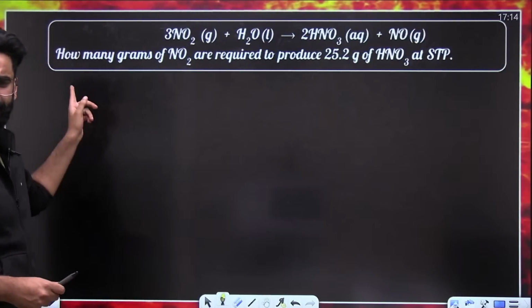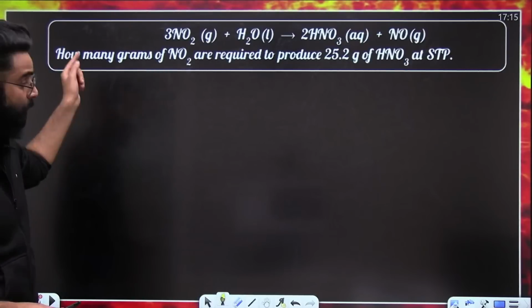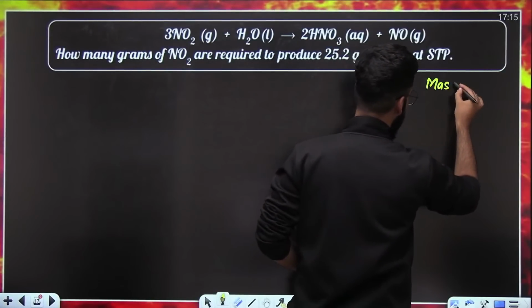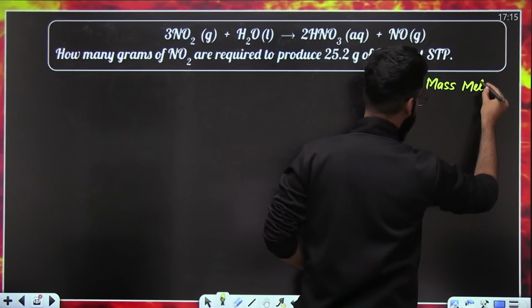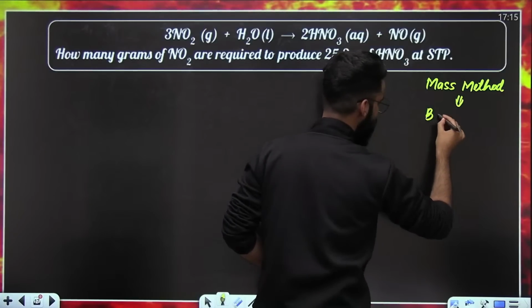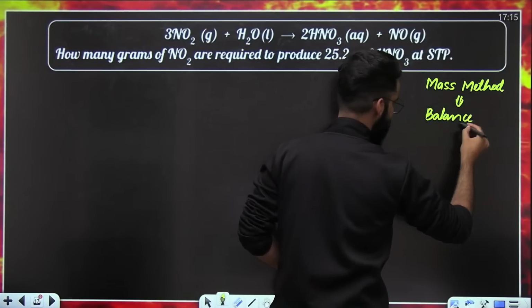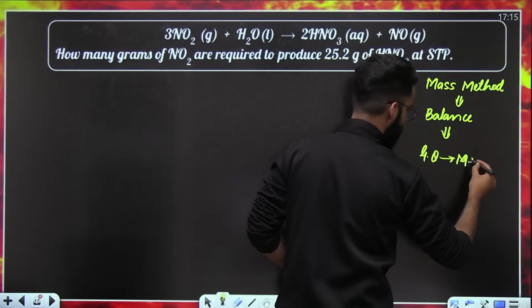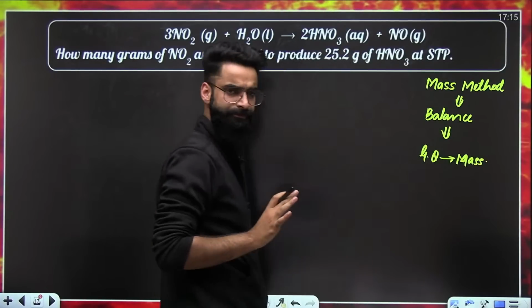Do you remember this question we did in the last session? Now let's solve the same question with the help of mass method as well. The first step is to balance the reaction. Second step, convert the given quantity into mass. That's what we need to do.